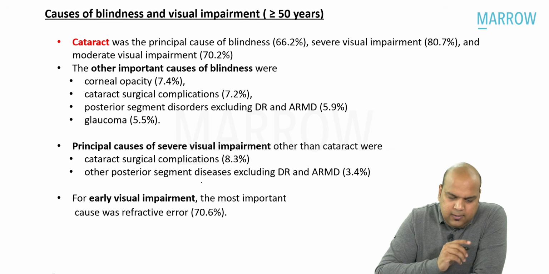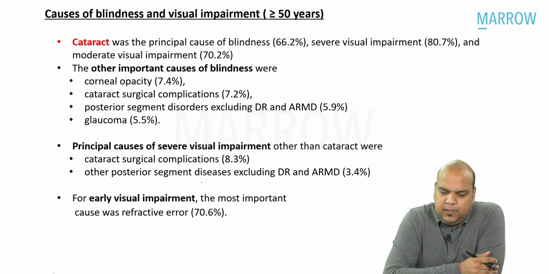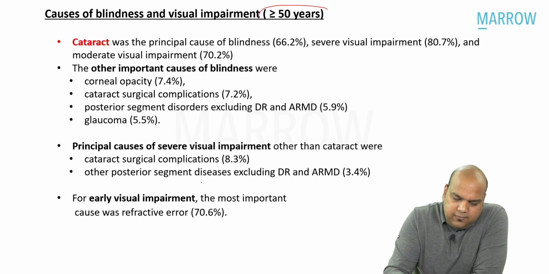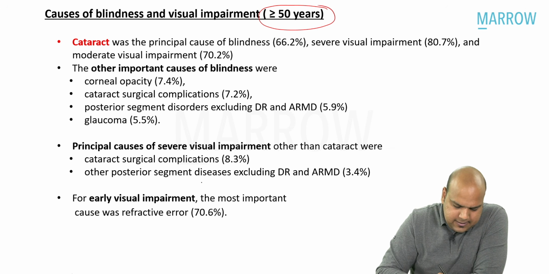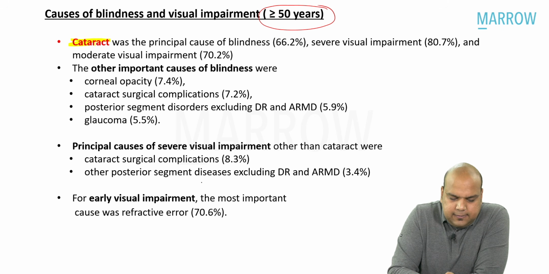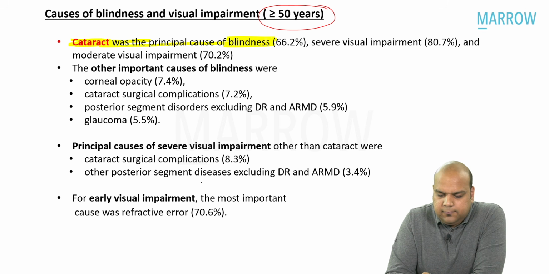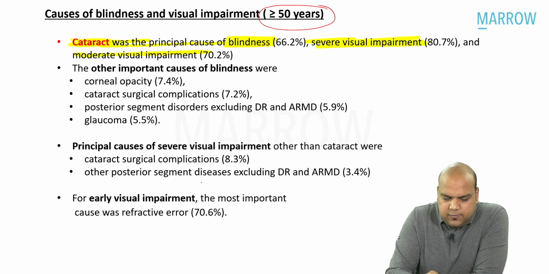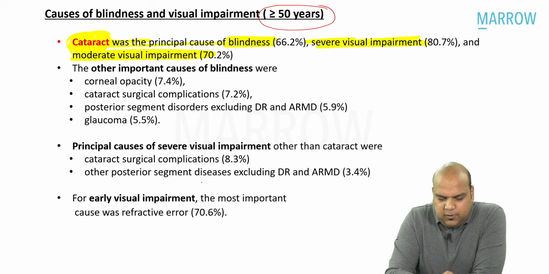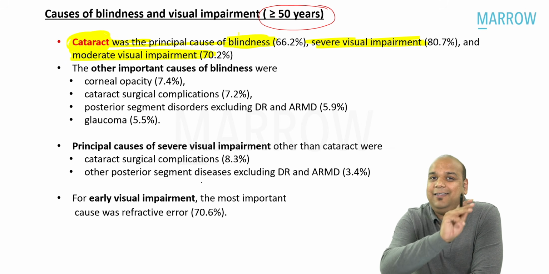Now, causes of blindness and visual impairment in greater than 50 years. First of all, everybody, please read the top line. That is the most important line. Cataract is the principal cause of blindness, severe visual impairment, and moderate visual impairment. For all the categories, everybody, that we have seen, moderate visual impairment, severe visual impairment, and blindness, the answer is cataract, the most common cause.